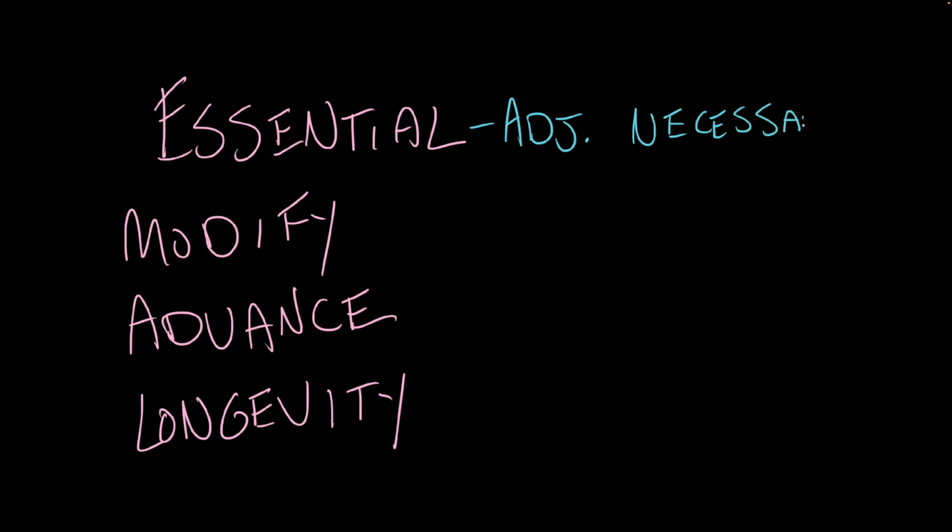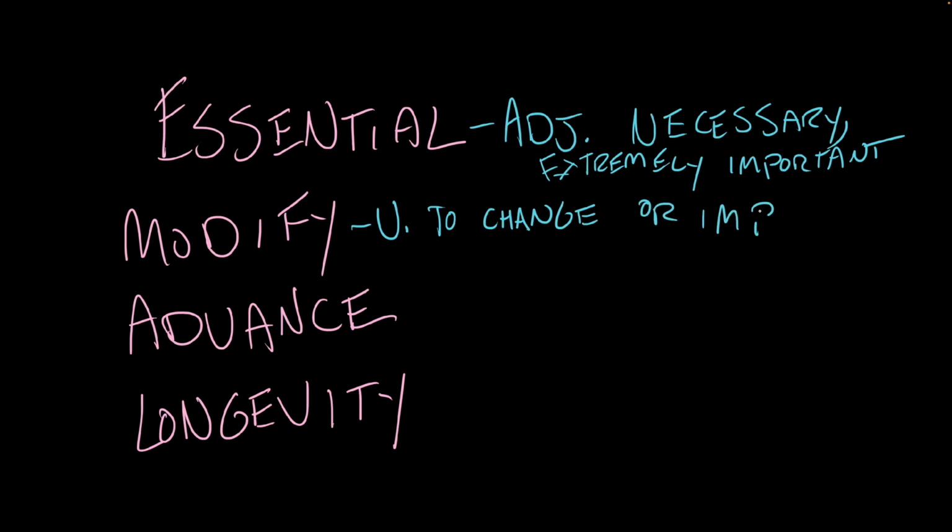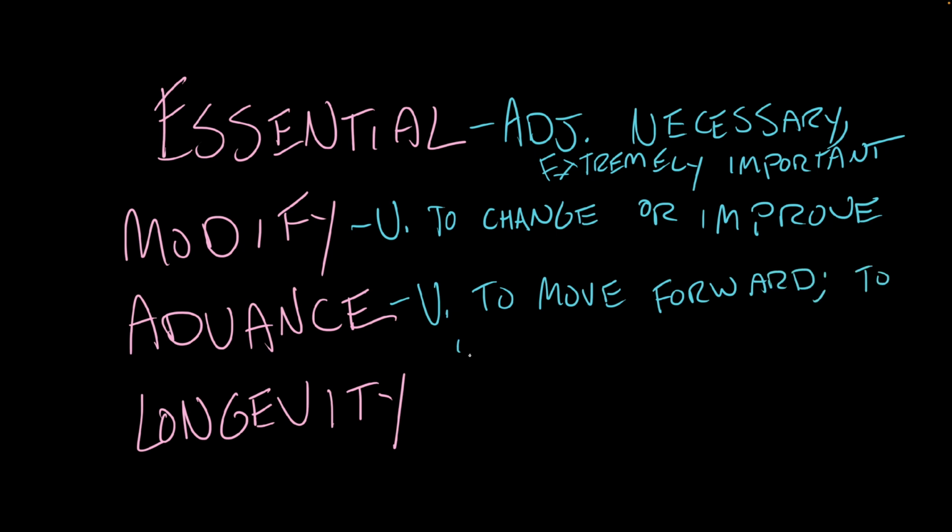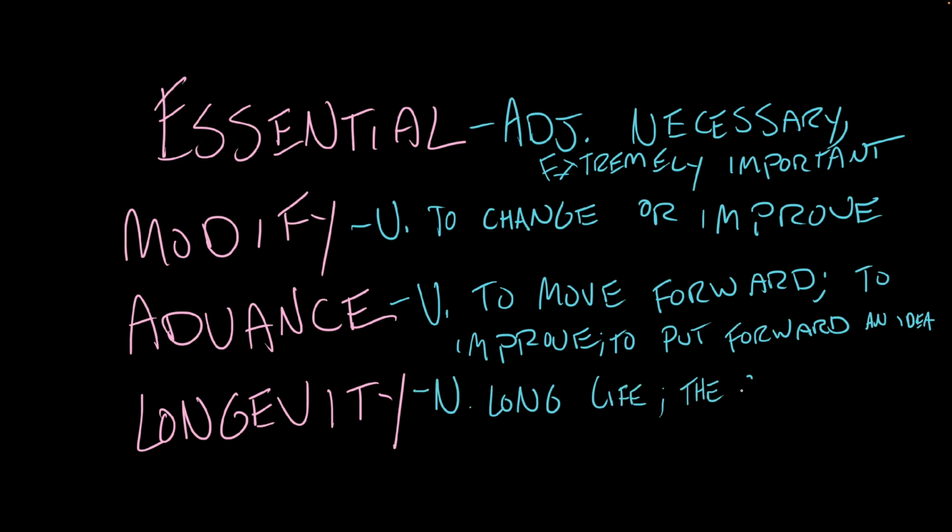Essential is an adjective that means necessary or extremely important. Modify is a verb. It means to change, usually to improve something. Advance, another verb. It means to move forward, to improve, or to put forward an idea. And longevity is a noun that means long life or the quality of being long-lasting.